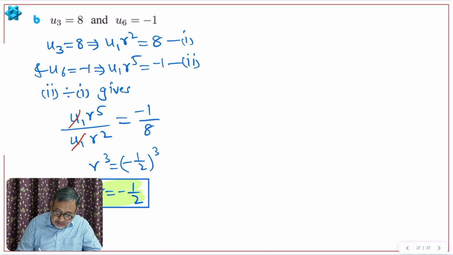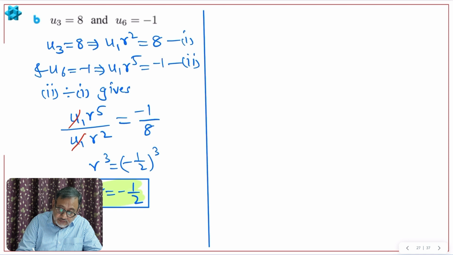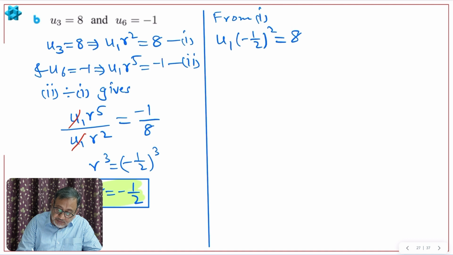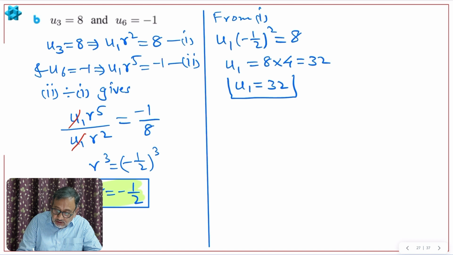Let me highlight this. And now we will find the value of u1. So from equation 1, u1 r is negative half square is 8. Half square will be 1 by 4 positive. u1 1 by 4 will go there. 8 times 4. So 32. So u1 is 32. So we got u1, right? Let us highlight this. So u1 is 32.